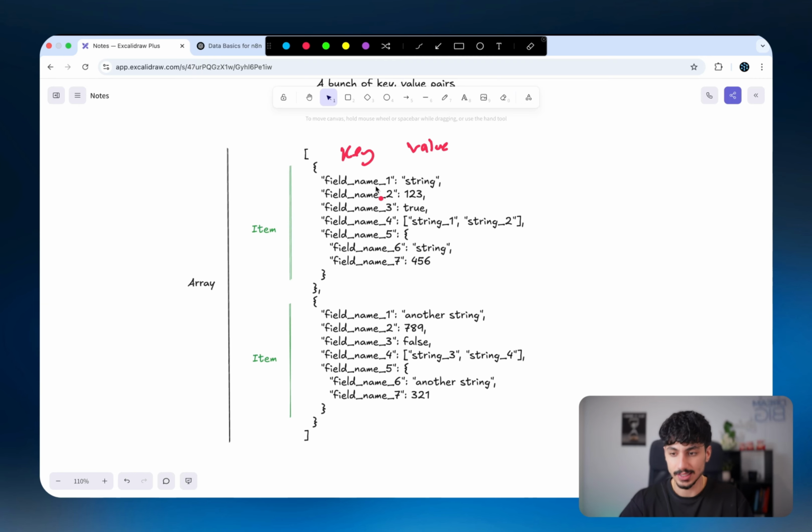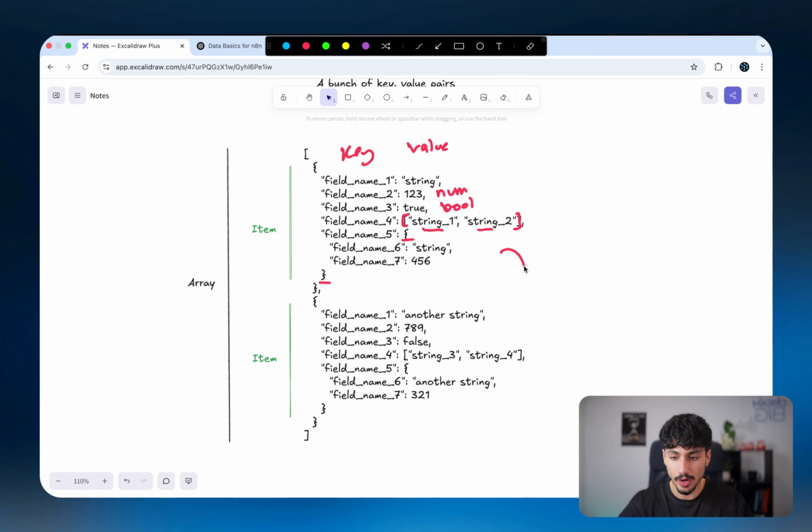So in this instance, as you can see, field number 1 is a string, field number 2 is a number, field number 3 is a boolean, field number 4 is actually an array. So as you can see, field number 4 has this square bracket and it has 2 values which are both strings. So this is what we call an array of strings. And then field number 5, interestingly enough, is actually an object. So we have an object within another object. And as I said, any object could have any value it wants inside its key value pairs. So this one has a string and a number.